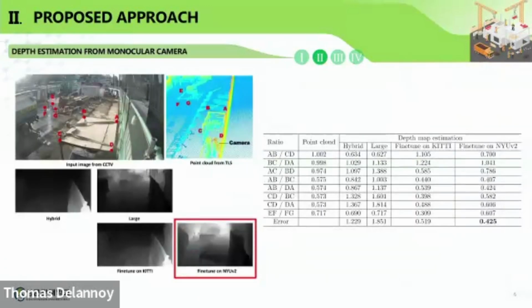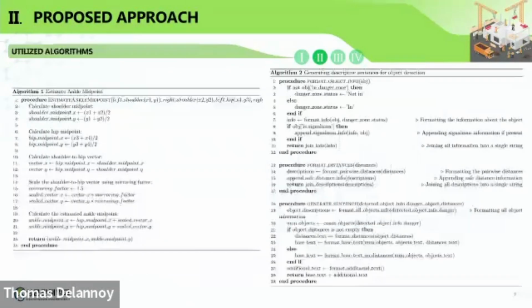Here is one example of the computer vision techniques: depth estimation, monocular depth estimation. In our research, we only use CCTV images without additional 3D sensors. So we utilize monocular depth estimation, which can infer depth information from a 2D image, and we compare its performance with actual 3D LiDAR. This slide shows some pseudo algorithm for prompt engineering, which is the input for GPT. We explain in detail in the following slides.